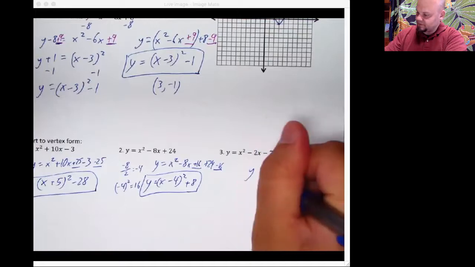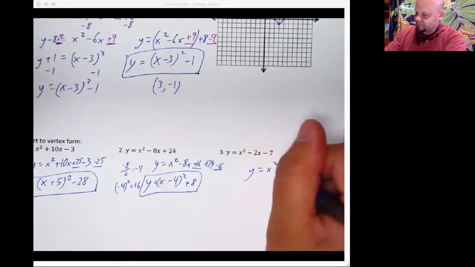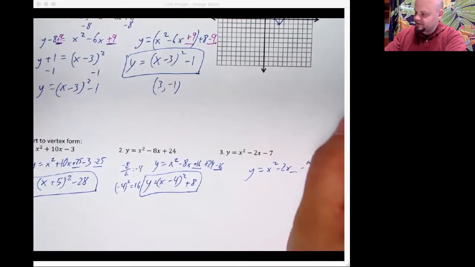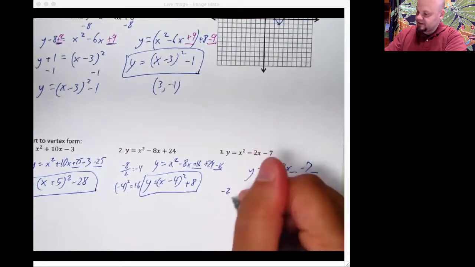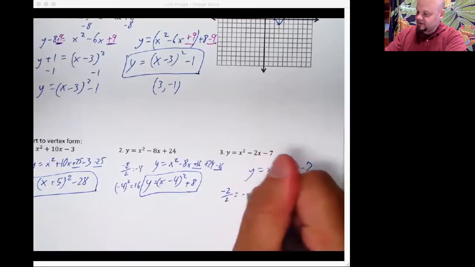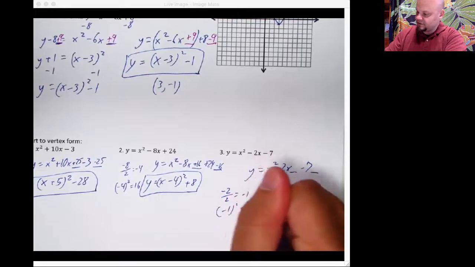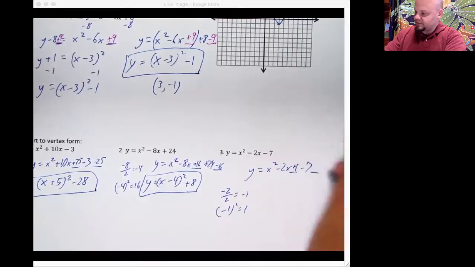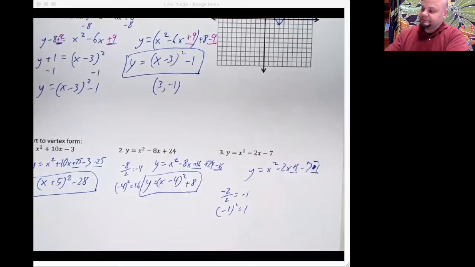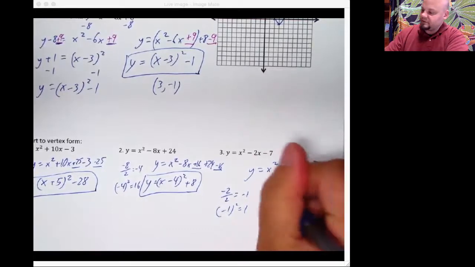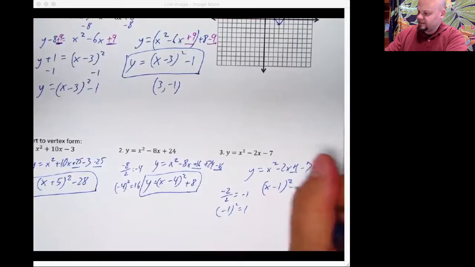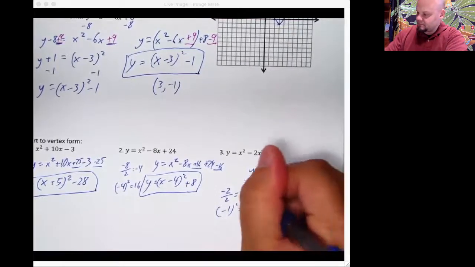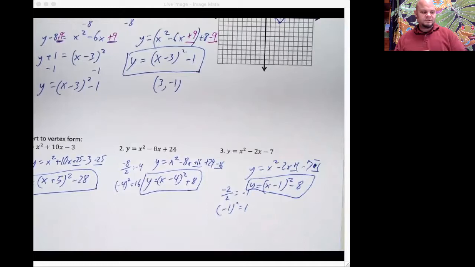And finally, let's write this part up first. Minus 2x, negative 7. It's like we got negative 2 divided by 2 makes negative 1, and negative 1 squared is 1. Plus 1, plus 1. Oh no, minus 1. Got (x minus 1) squared minus 8. Ta-da! Super quick. Didn't even realize it would be that quick, did you? You also could have paused it.